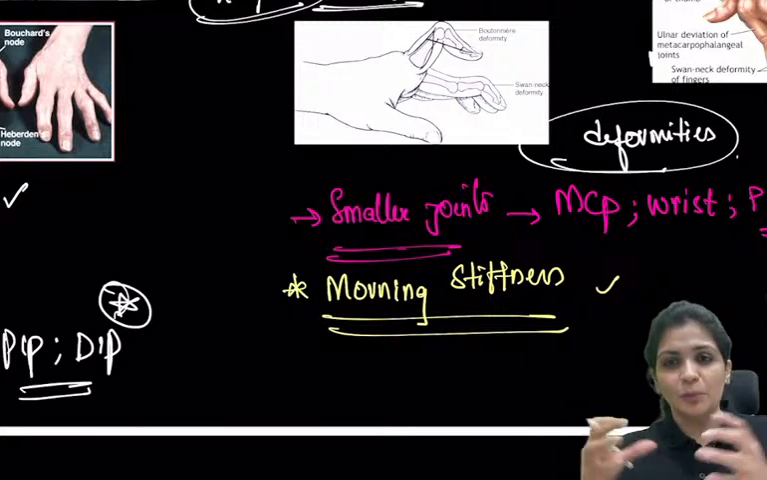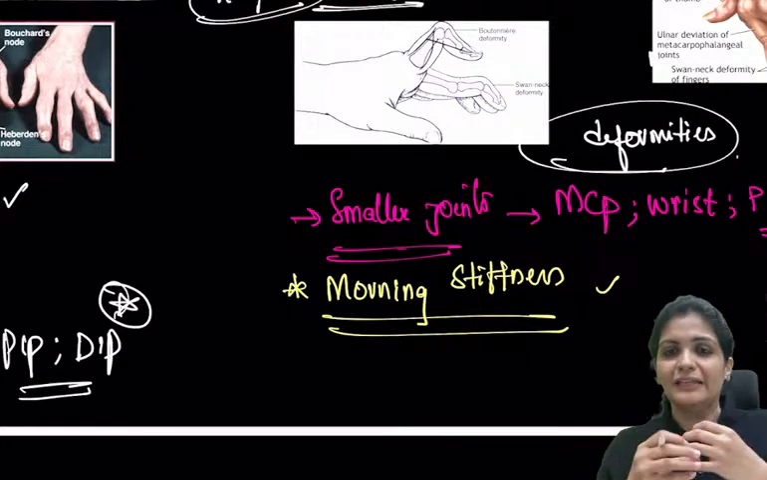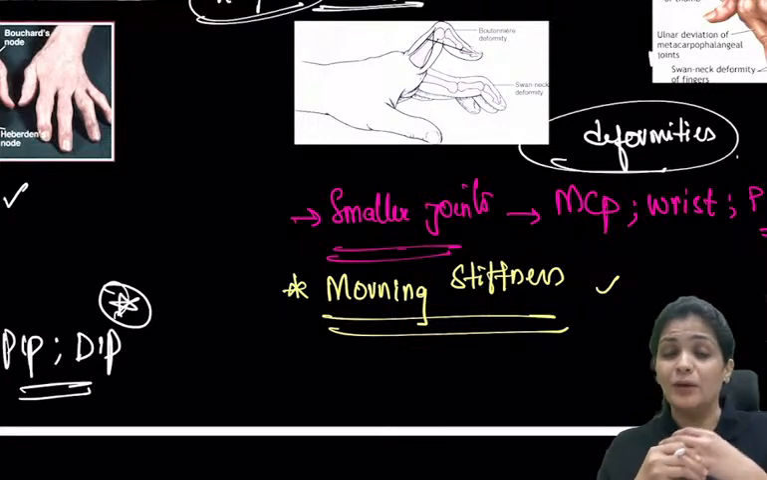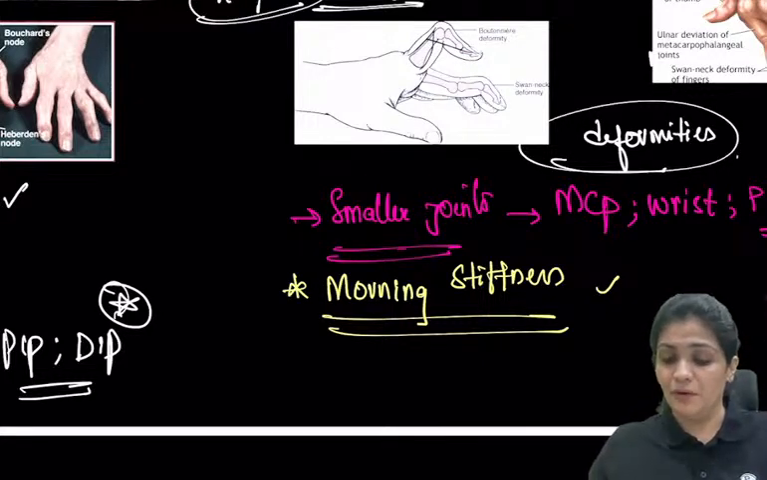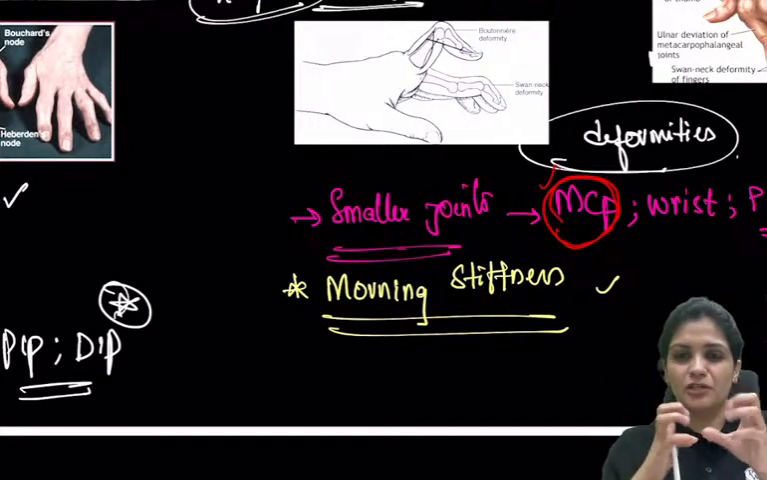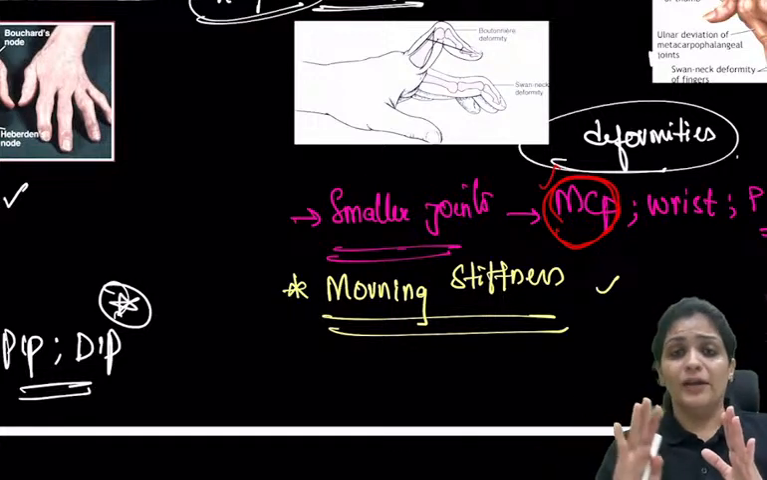and now this fluid gets accumulated in the joint, and whenever they get up early in the morning, they feel that their joints are swollen, especially the MCP. Very, very important, the MCP. Now these joints get swollen, and over a period of 1 or 2 hours, they keep on moving the joint and get relieved of pain. So, very classical morning stiffness.